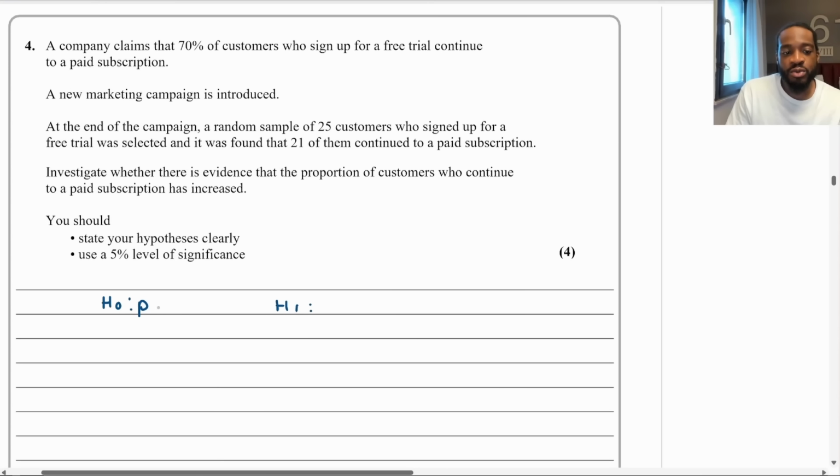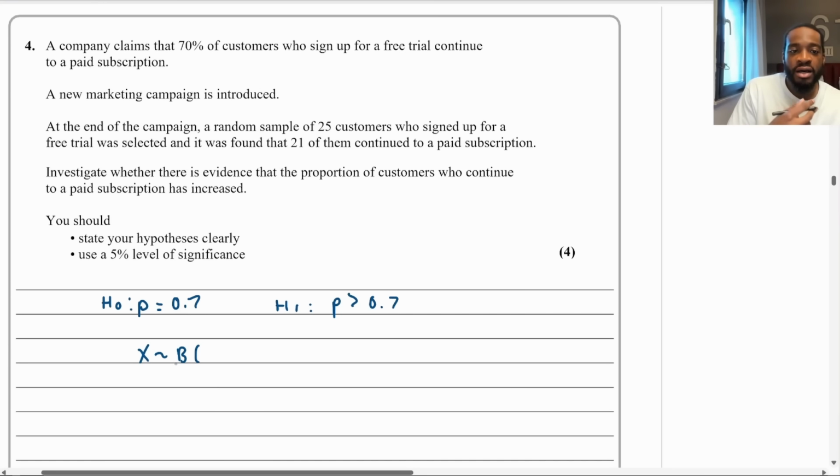So here's what we know to be true, which is going to be 70%, which is 0.7. And then we are investigating whether there's evidence that the proportion of customers who continue to a paid subscription has increased, so greater than. So I'm going to say P is greater than 0.7. It's a one-tailed test. Now we assume the null hypothesis. So what would the binomial distribution be?